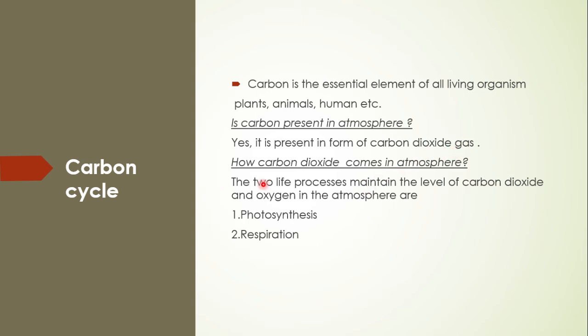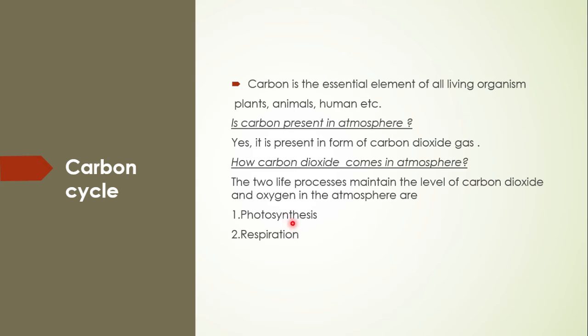The two life processes maintain the level of carbon dioxide and oxygen in the atmosphere. Why are we discussing oxygen here? Because oxygen and carbon dioxide are both utilized and produced in two processes, photosynthesis and respiration.